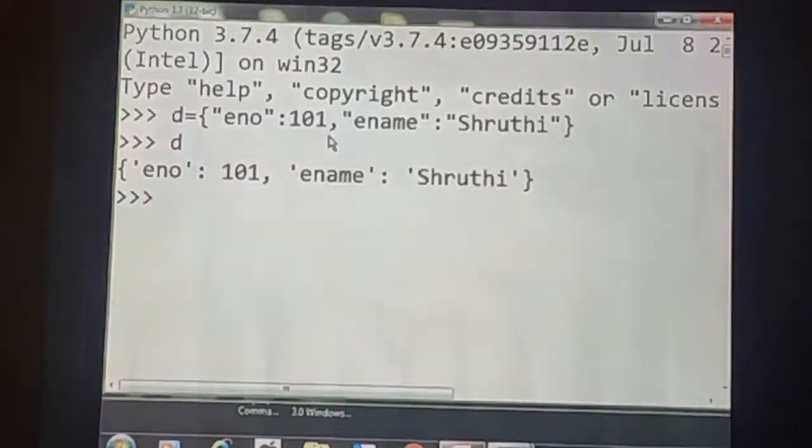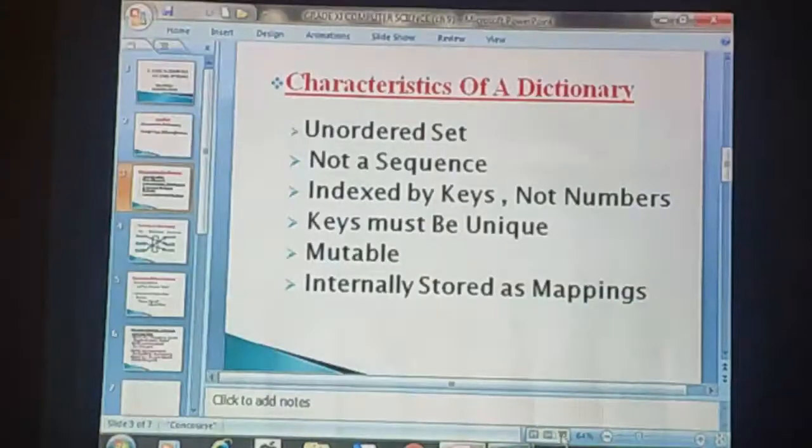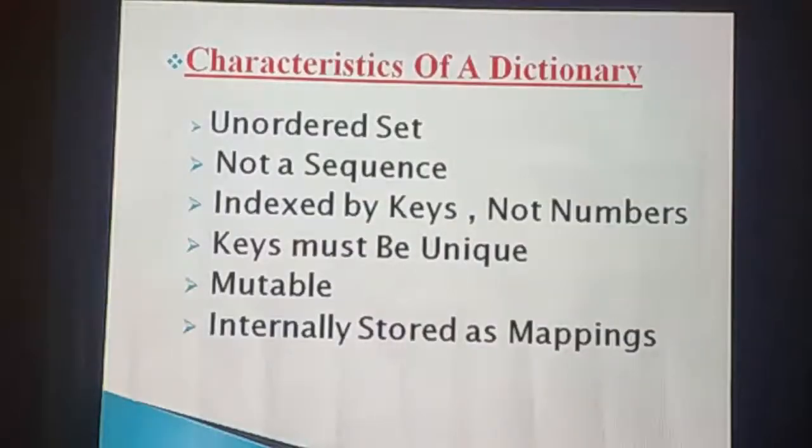The next characteristic of a dictionary is not a sequence. Yes, a dictionary is not a sequence. In a string, a list, a tuple, the elements are stored in a sequence manner. That means these sequences are indexed by a range of ordinal numbers. What does ordinal number mean? An ordinal number is a number defining the position.